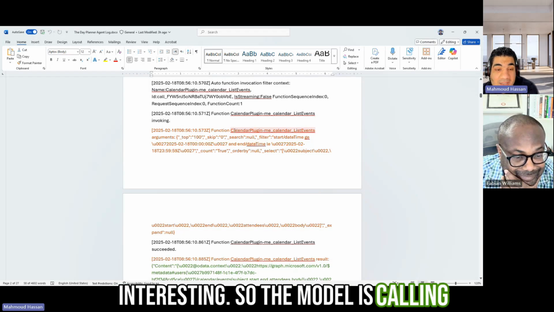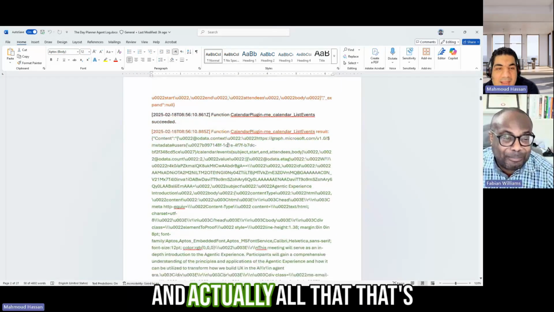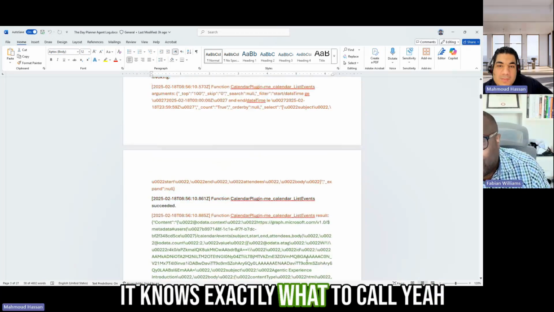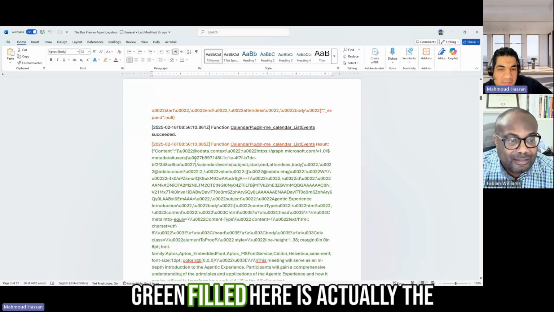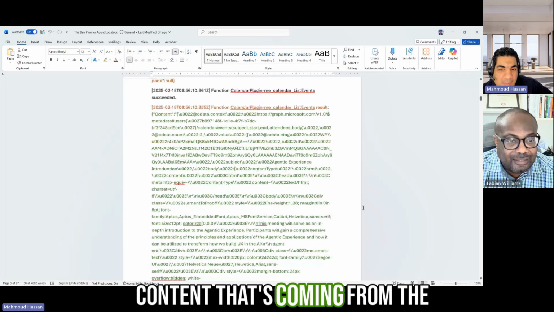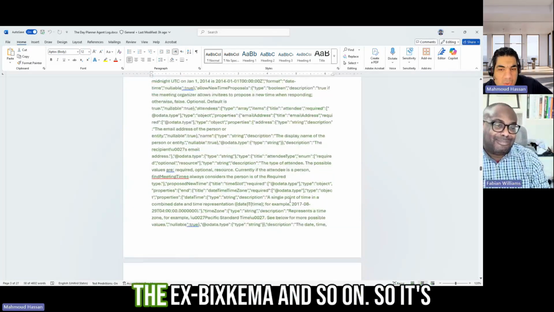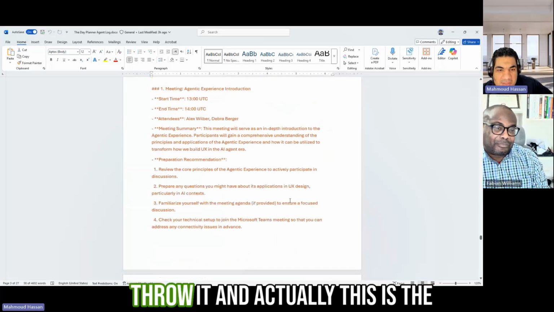So the model is calling the Graph API in the background with all the information. That's because of strict mode, by the way. It knows exactly what to call. Yeah, exactly. And the green field here is actually the content that's coming from the Graph with all the meetings, all the information, all the expected schema, and so on. So this is very interesting. Let me go fast through it.